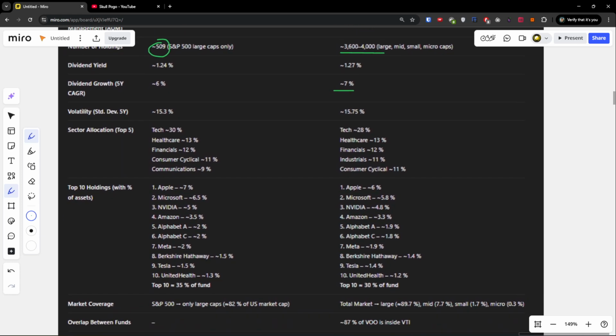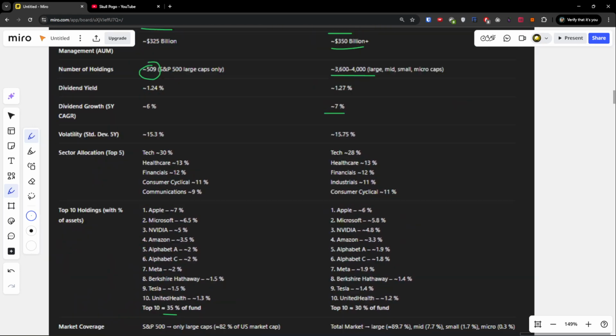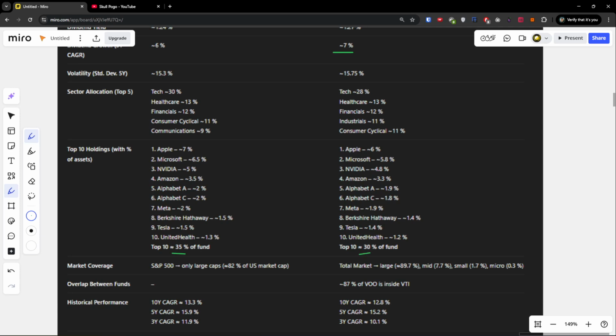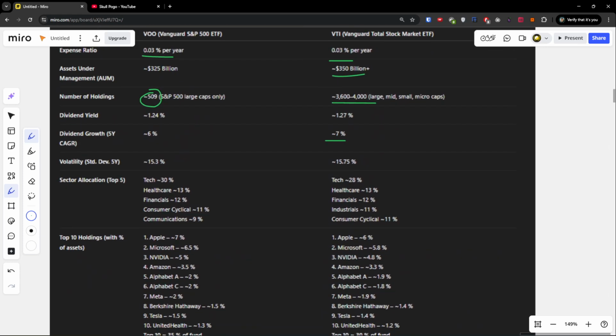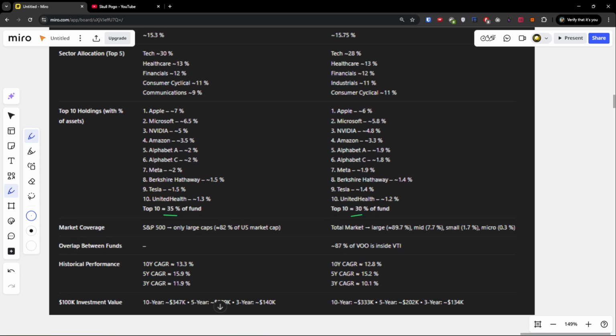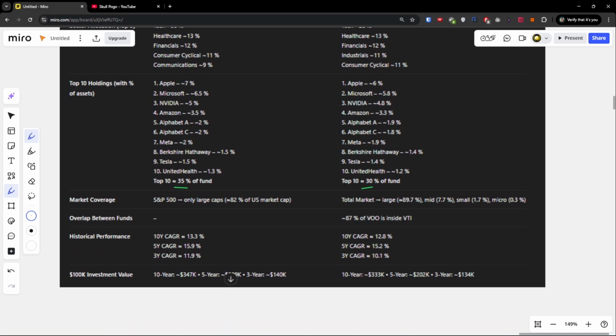Where you see here the top 10 holdings are also very similar. The top 10 is 35% of the fund for VOO, and with VTI you have only 30%. The market coverage is higher for VTI, as you just have more holdings. And then you also see the performance here, and when you look at the 100k investment value, it is also very similar for both.